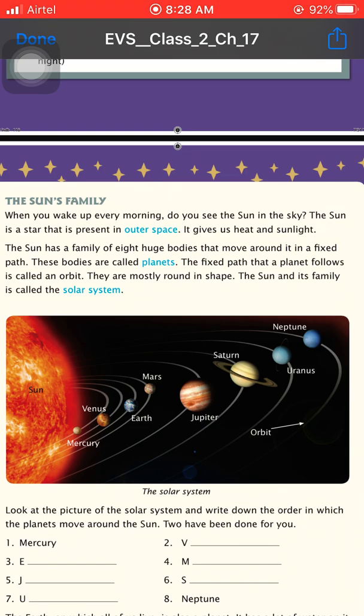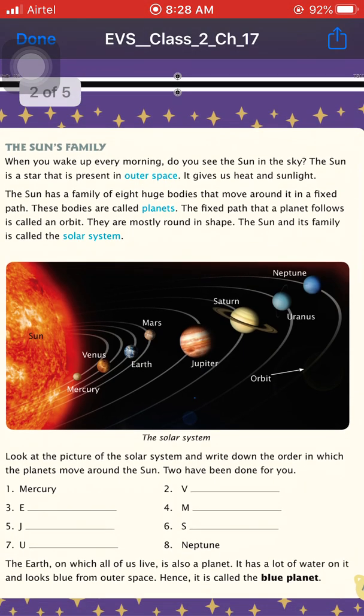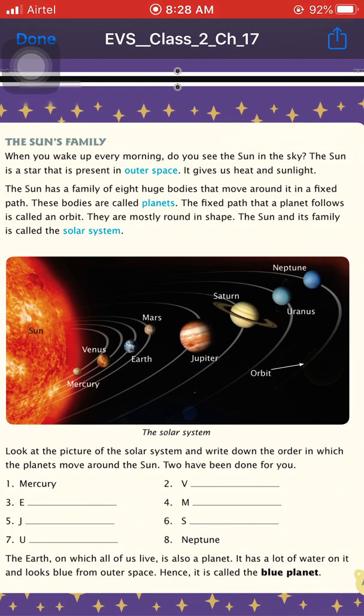Next, the sun has a family of 8 huge bodies that move around it in a fixed path. These bodies are called planets. As you can see in this picture, that is a solar system. All these 8 bodies are included in the sun's family. These bodies are known as planets, and they travel in a fixed path.